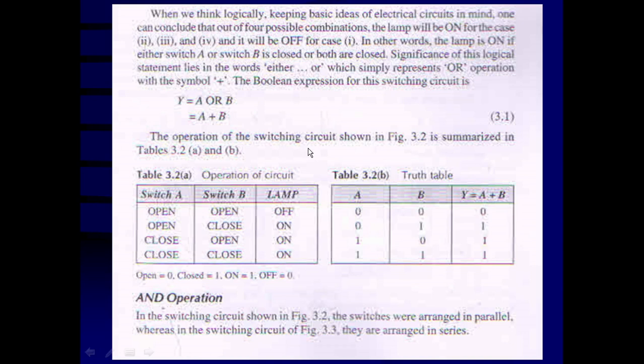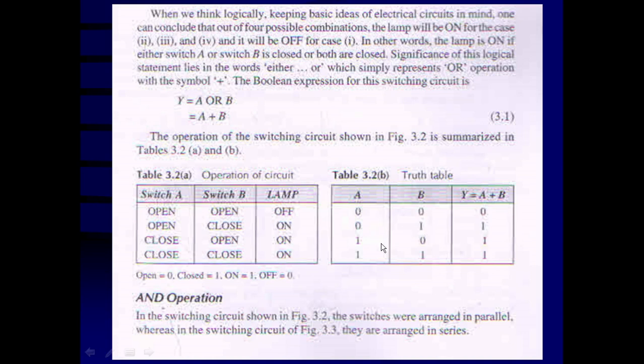The operation of the switching circuit shown in figure 3.2 is summarized in table 3.2. That is what we have already seen. Switch A is open, switch B is open, the lamp is off. If either of the switches is closed, the lamp is on. Open corresponds to logic 0, closed corresponds to logic 1, the bulb on corresponds to logic 1, and off corresponds to logic 0. So from the operation of the circuit, we can prepare this kind of truth table, which is nothing but the output corresponding to different combinations of the inputs.